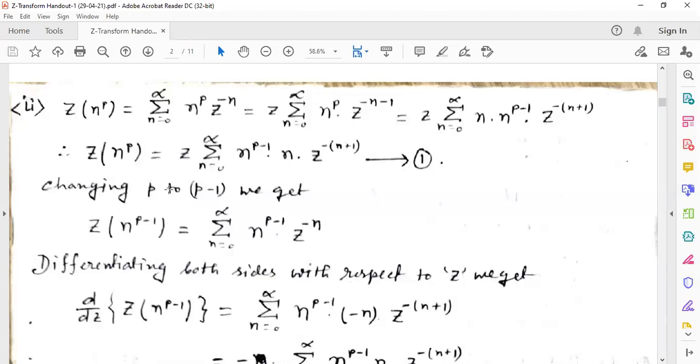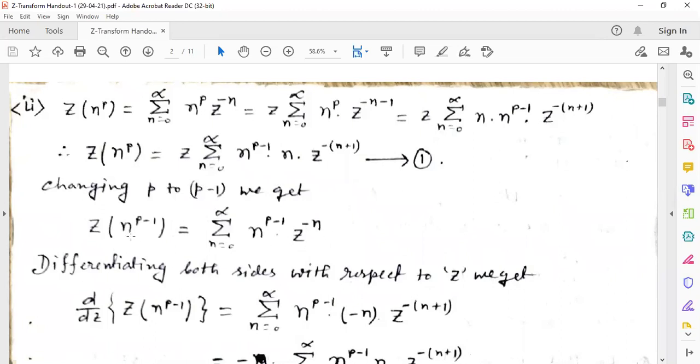Now we put p minus 1 in place of p. Then Z of n to the power p minus 1 will be summation n equal to 0 to infinity n to the power p minus 1, z to the power minus n.